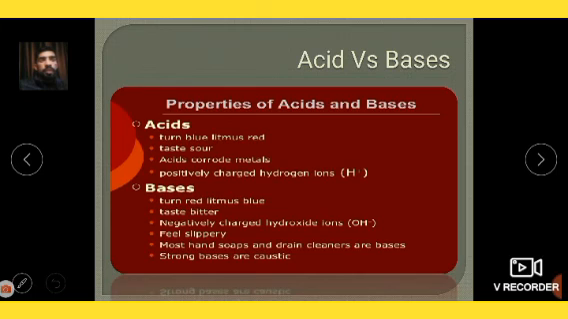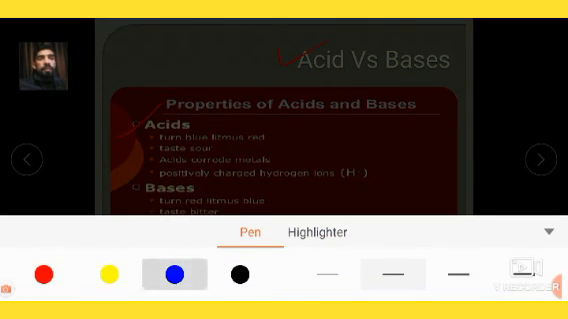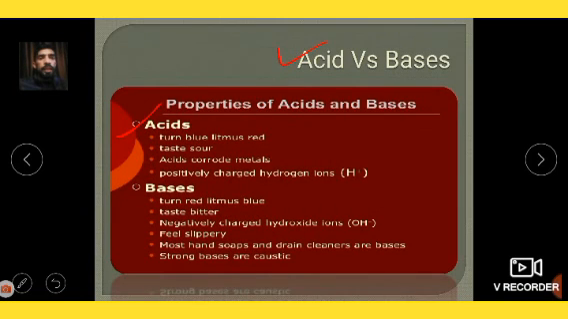In this particular slide we are going to differentiate once again between acid and base. On the basis of properties, acid turns blue litmus red, its taste is sour, it is corrosive in nature, and it creates positively charged hydrogen ions. Whereas bases turn red litmus blue, their taste is bitter, they form negatively charged OH negative ions, and feel slippery. Most hand soaps and drain cleaners are bases, and strong bases are like caustic soda.